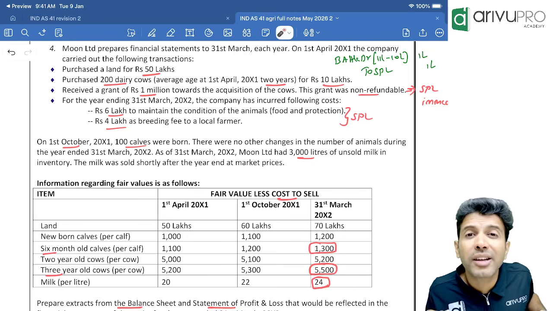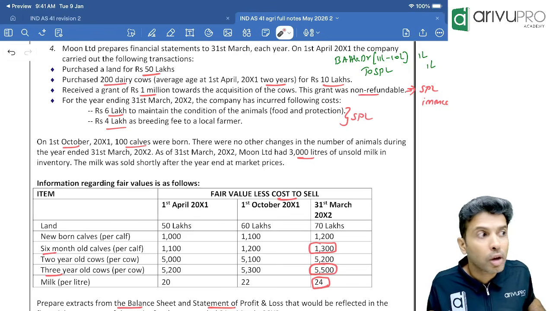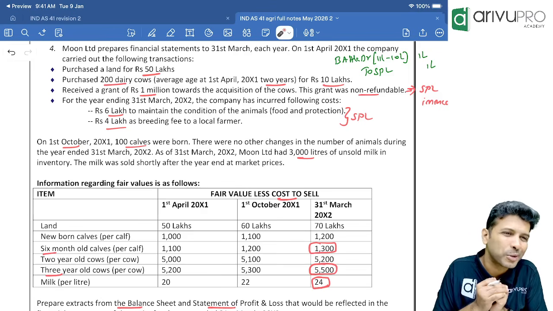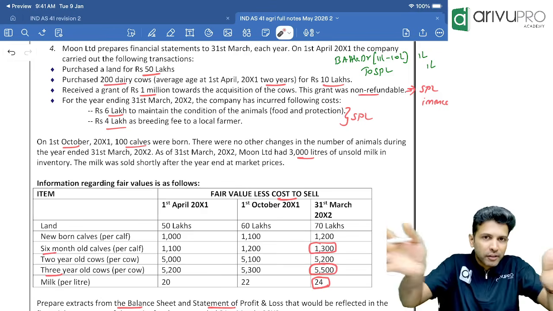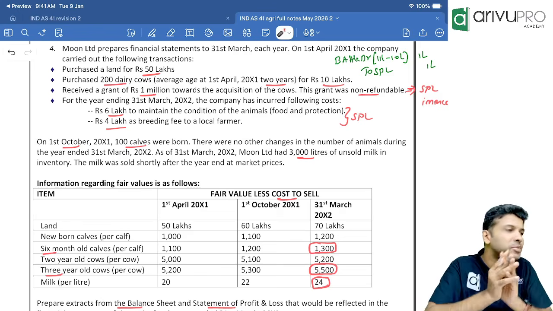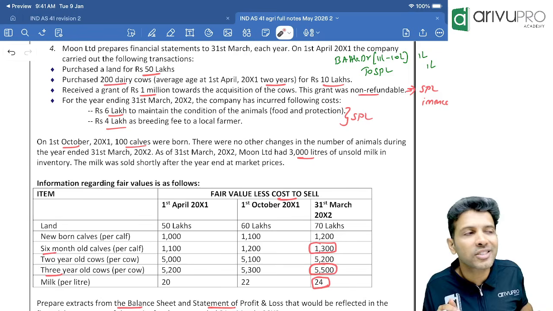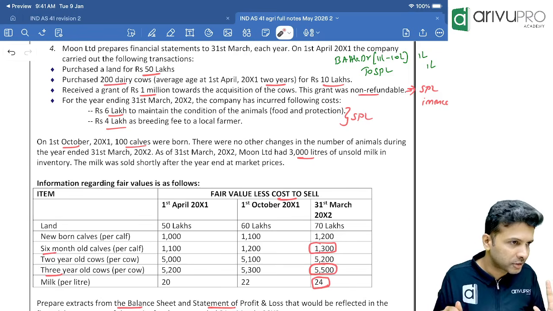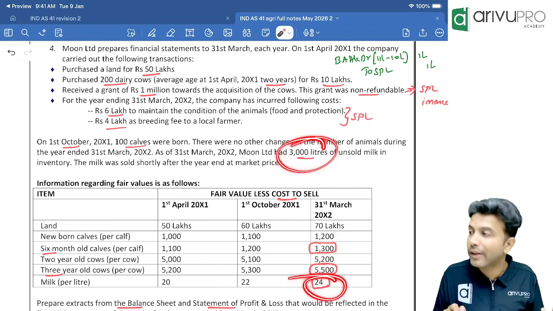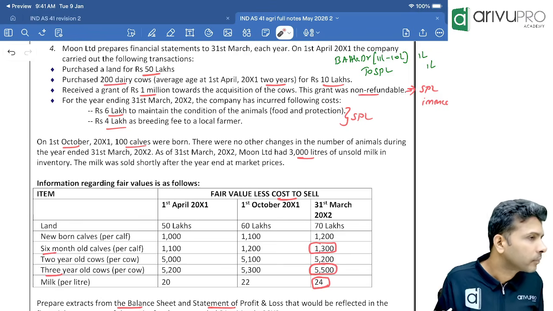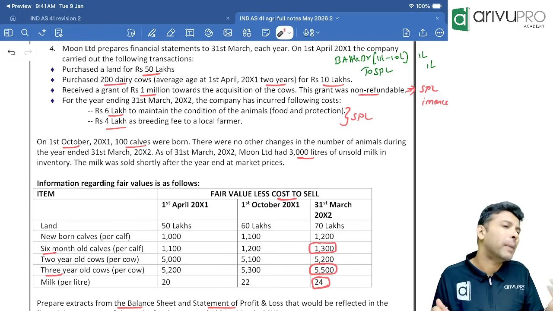Inventory should be measured at cost or NRV, whichever is lower. But did we spend money for this, or is it agricultural produce? So what do Ind AS 41 and Ind AS 2, both standards, say? That fair value less cost to sell itself, you can adopt as cost for valuation purposes. So 3000 into 24 is how much? 72,000. Where will the closing stock come? In P&L also, in balance sheet also.